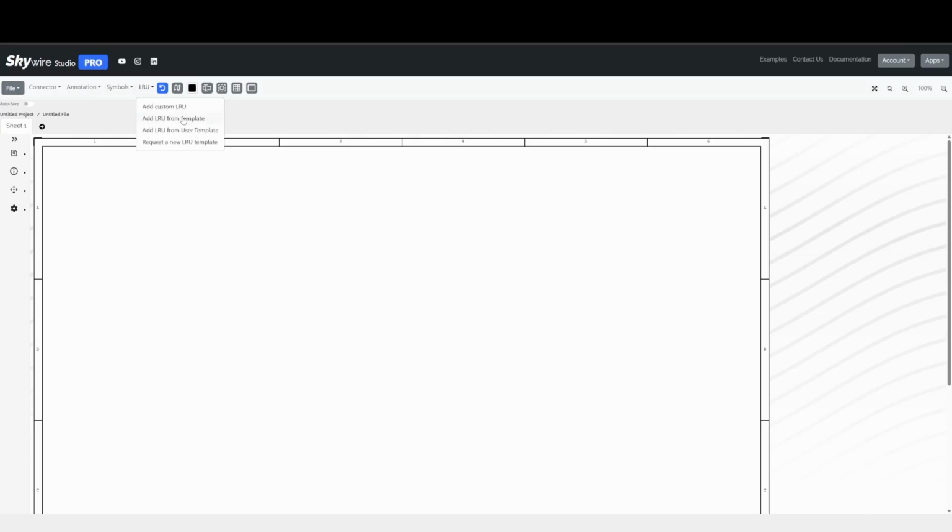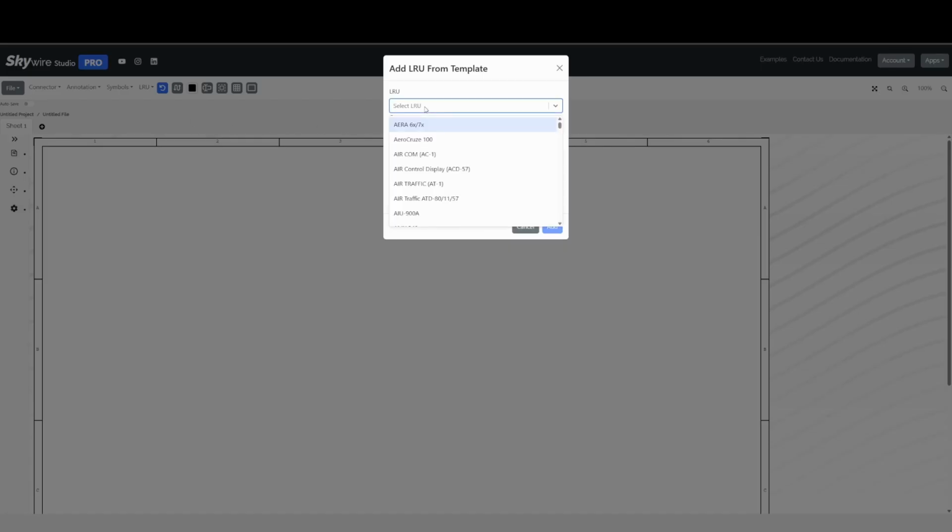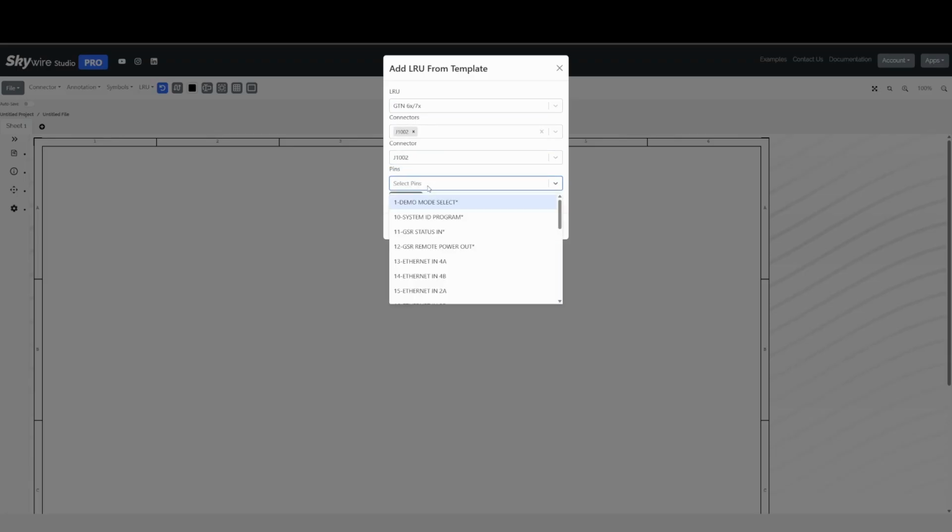So to get started, add the LRUs from the templates. For the first one, we'll do the GTN 750. And if you recall, the Ethernet or HSDB pins are on the 1002 jack. So we'll select this one and select the Ethernet pins that we need, or ports. You can search by Ethernet and you'll see we have Ethernet in 1 through 4. For now, let's put 1, 2, and 3 on the connector.